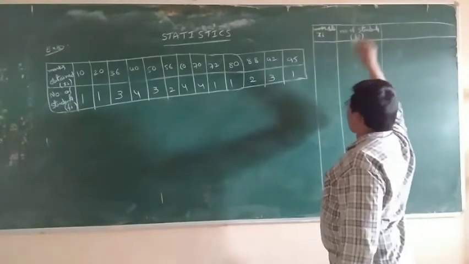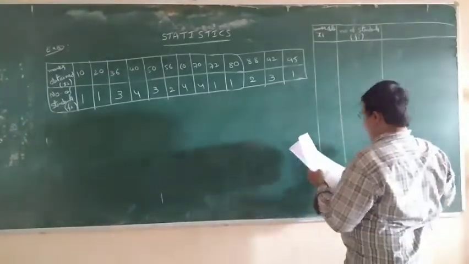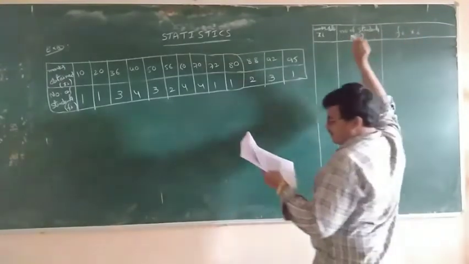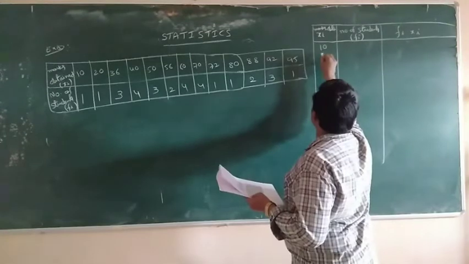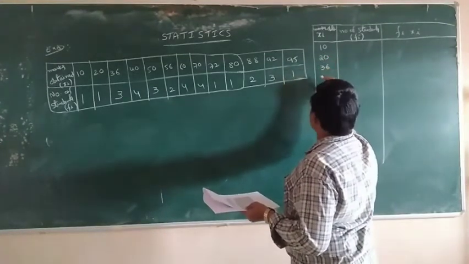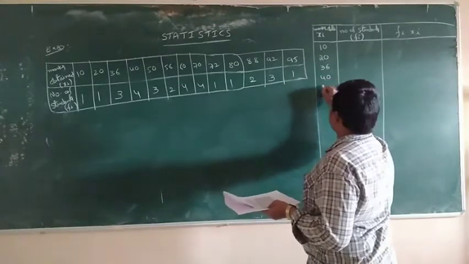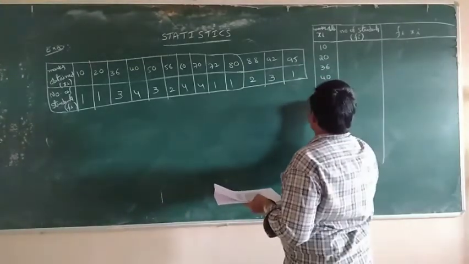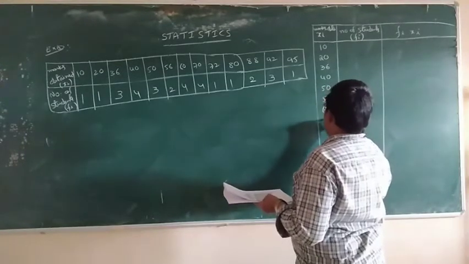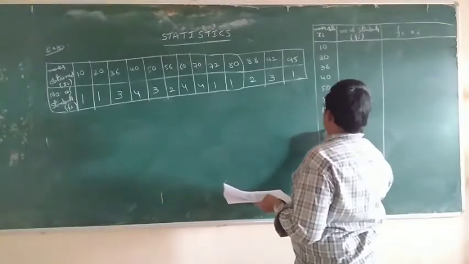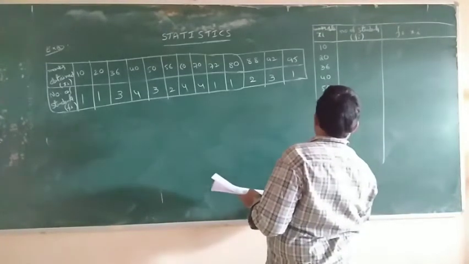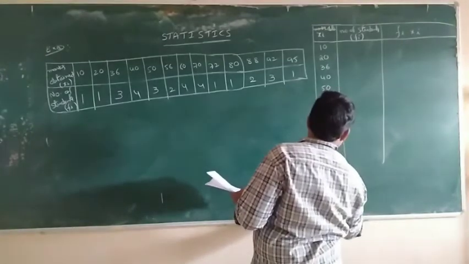So next, fi into xi. The xi values are 10, 20, 36, 40, 50, 56, 60, 70, 72, 80, 88, 92, 95.